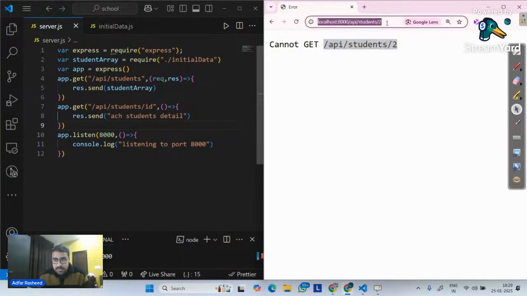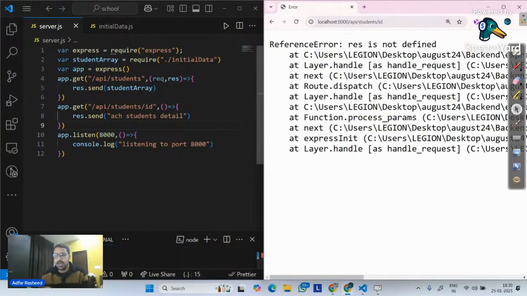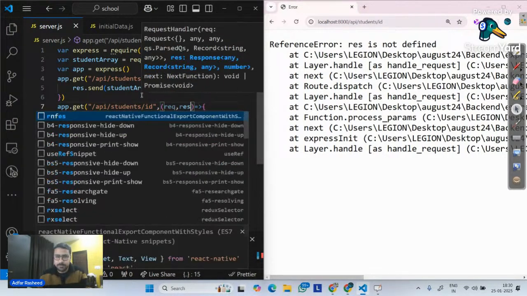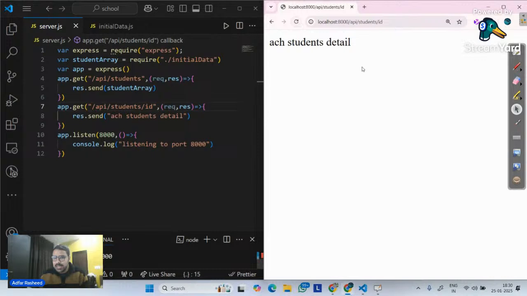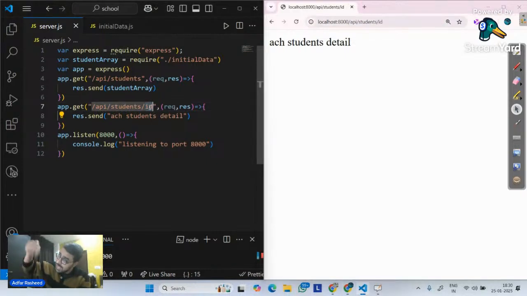But if I write this and change it to exactly ID and click enter, it says a response. Okay, I have not created a request comma response. And now if I refresh my page, we can clearly see it gives me each student's detail. So in this case, this ID is also static, which means since I have told it that it's an ID, it has to be ID only. You cannot write anything else.